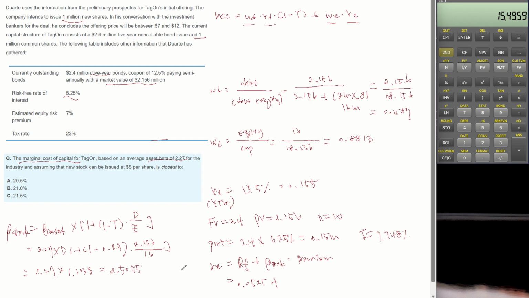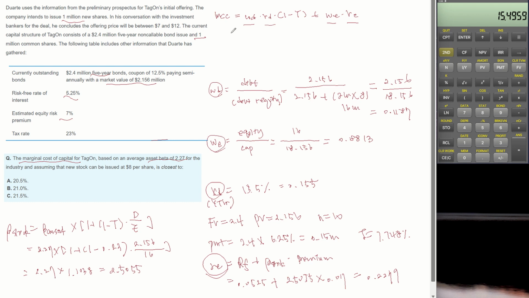So let's plug the beta of stock into the formula to calculate cost of equity. Then it becomes 2.5055 multiplied by the equity premium, which is 7%, 0.07. Then we can calculate cost of equity, which becomes 0.2279. So now we know the cost of equity, cost of debt, weight of debt, and weight of equity.